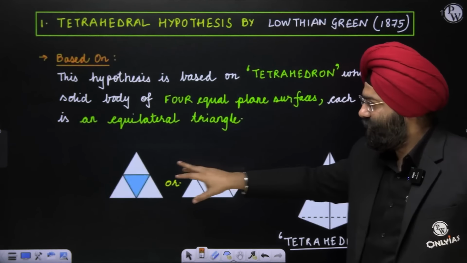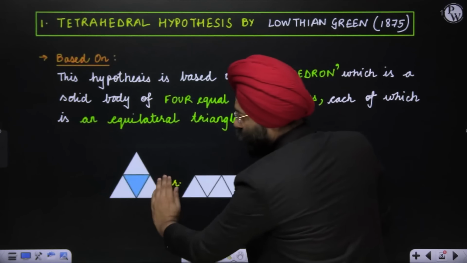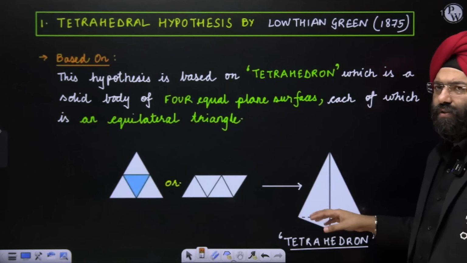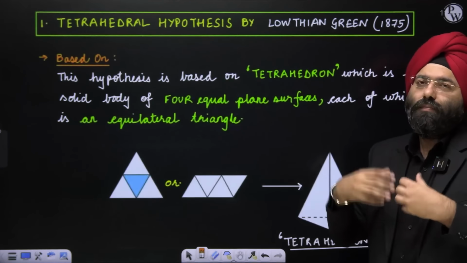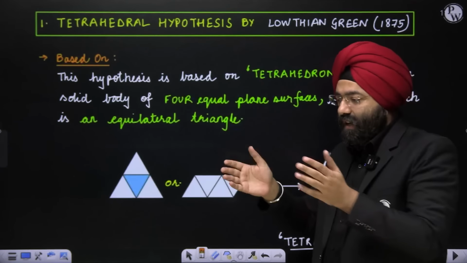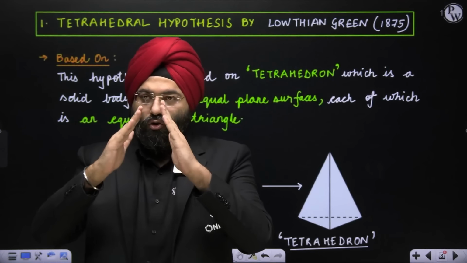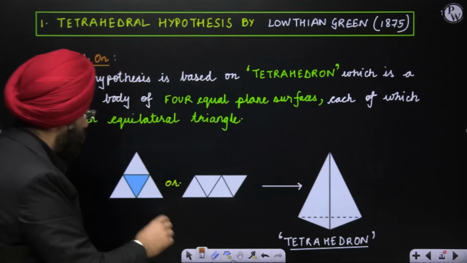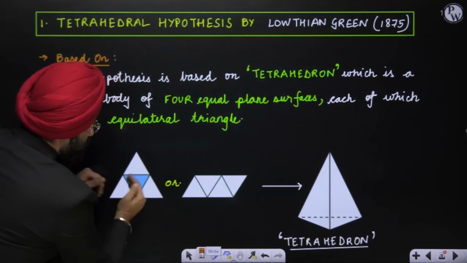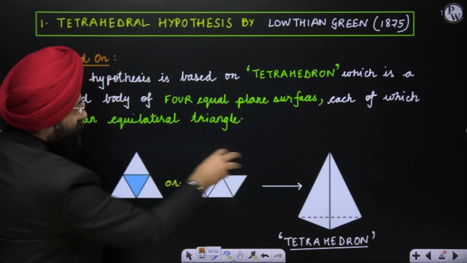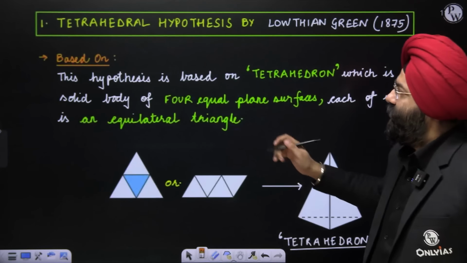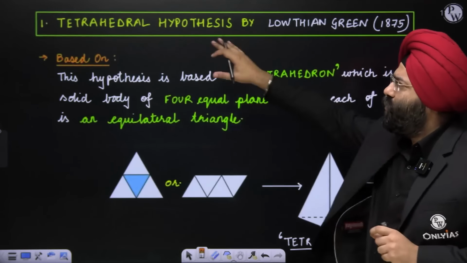Now this figure can be made based on these 2 things. Either you can close this, or you can combine and fold this, then also you can form a tetrahedron. There was no need to draw this, but I've just shown you so that you can conceptualize the shape of a tetrahedron. Again repeating, a tetrahedron is a figure that is formed by joining 4 equilateral triangles. One equilateral triangle at the base, then closing this, closing this, closing this. And the figure that is formed is known as a tetrahedron, right? Tetra means 4, right?